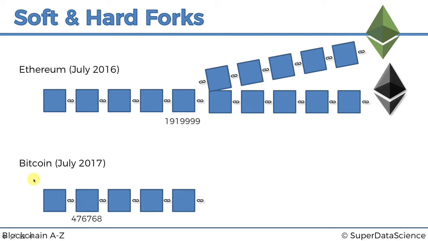But there were people before segregated witness who were opposing it, and they were saying that segregated witness is like a patch solution, a temporary solution to a big problem we have. Let's increase the block size to 8 megabytes, and that way we can just put more transactions into a block anyway.